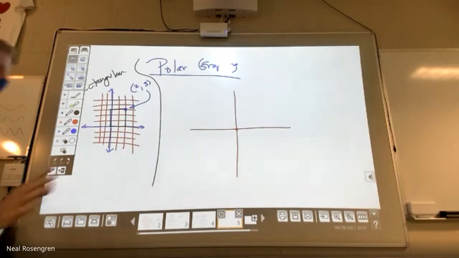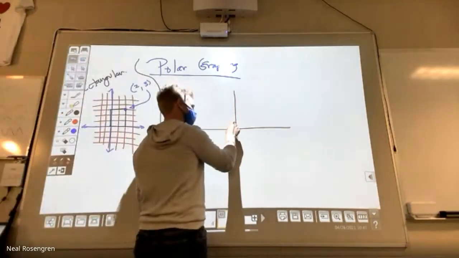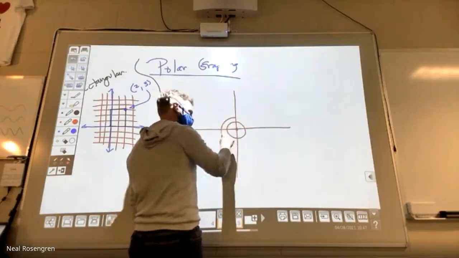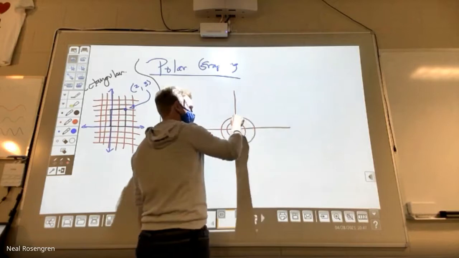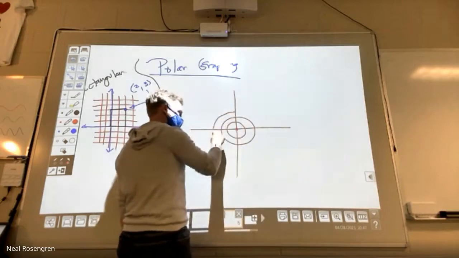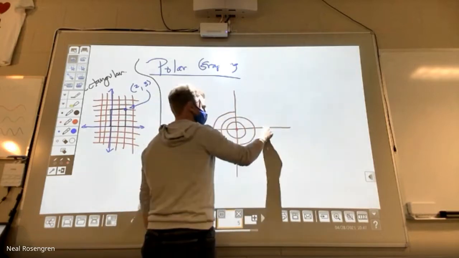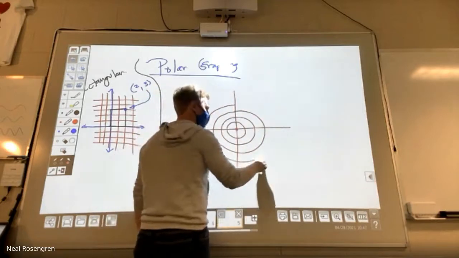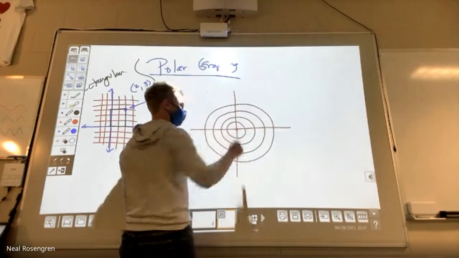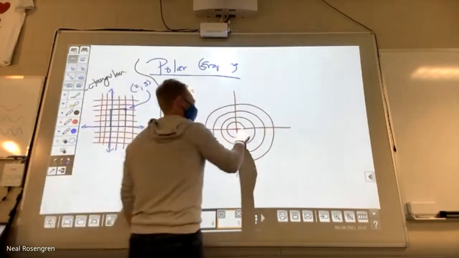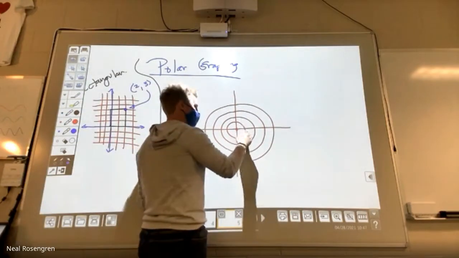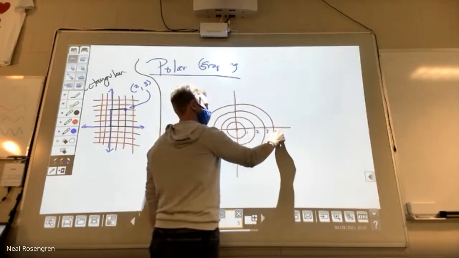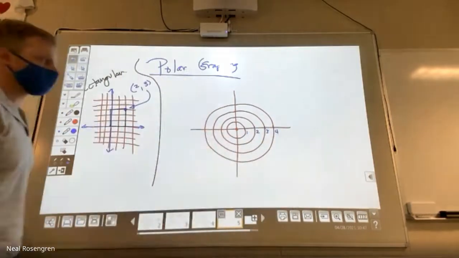A group, and I'm going to try to draw these as best I can, you do the same, a group of what are called concentric circles, evenly spaced apart. So the space between those circles, I'm trying to draw that evenly. I'm just going to draw this, but it would go on forever. Or let's say this is, and we can mark them off, 1, 2, 3, 4, and so on like that.